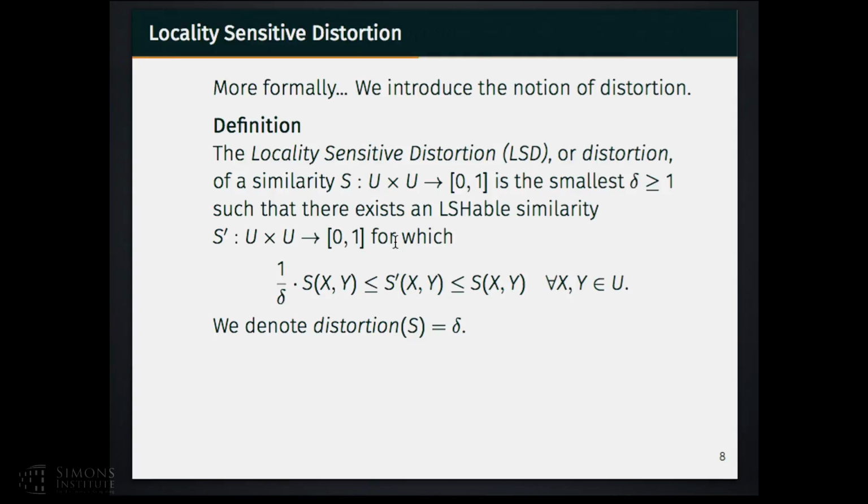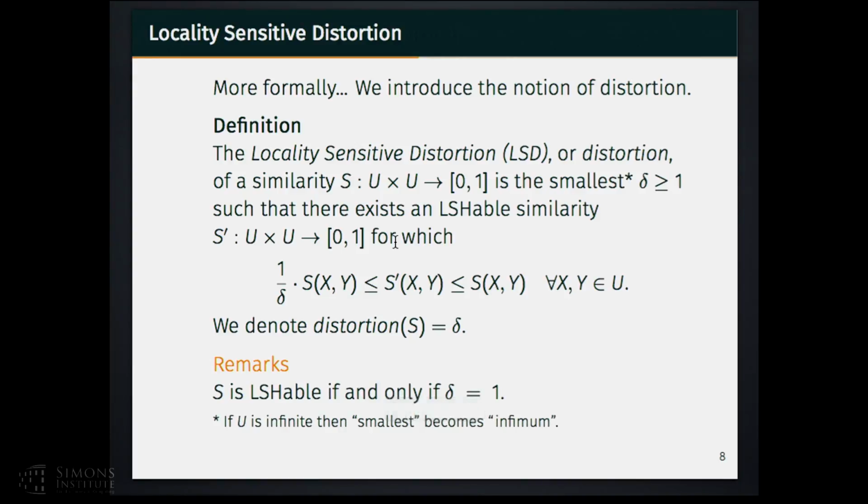We define the distortion of similarity S as the smallest value of delta. Note here that if delta is equal to 1, then S itself is LSHable. And if the universe is infinite, then smallest becomes infimum.